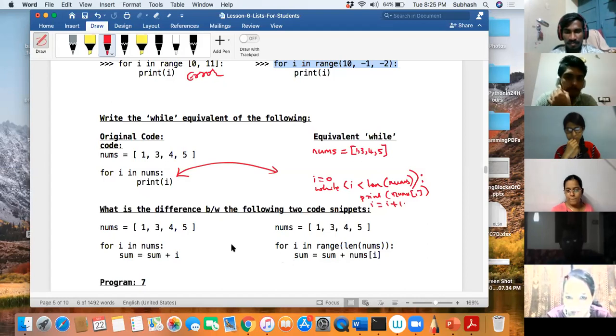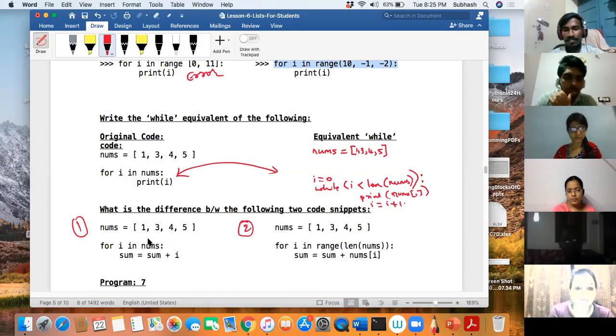So what is the difference? Here also the same thing, right? This takes only the particular numbers which we intend to take. So tell me the first one, what is happening? In the first one, we are giving it a set of numbers and asking it to add all those numbers. Here also we are given a set of numbers, no? But we are taking the input for range only as the length of that list, right? Okay, so yes, it is basically fine.